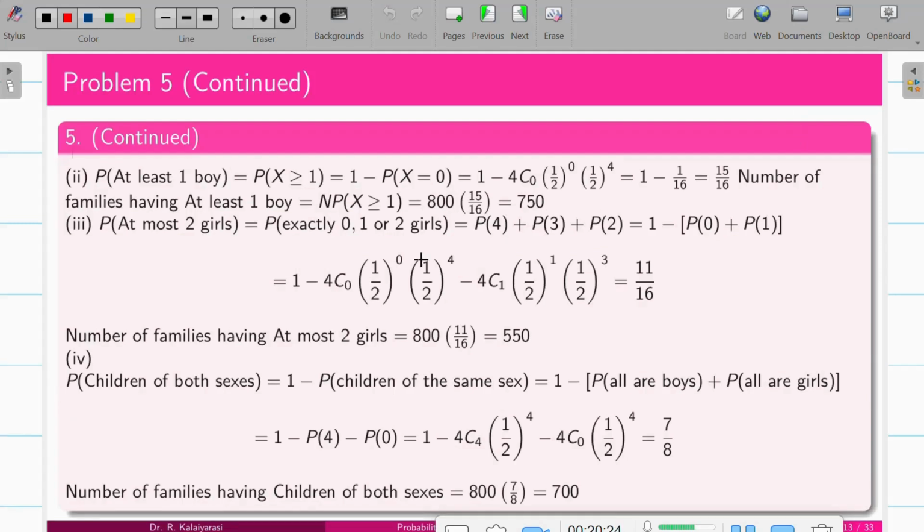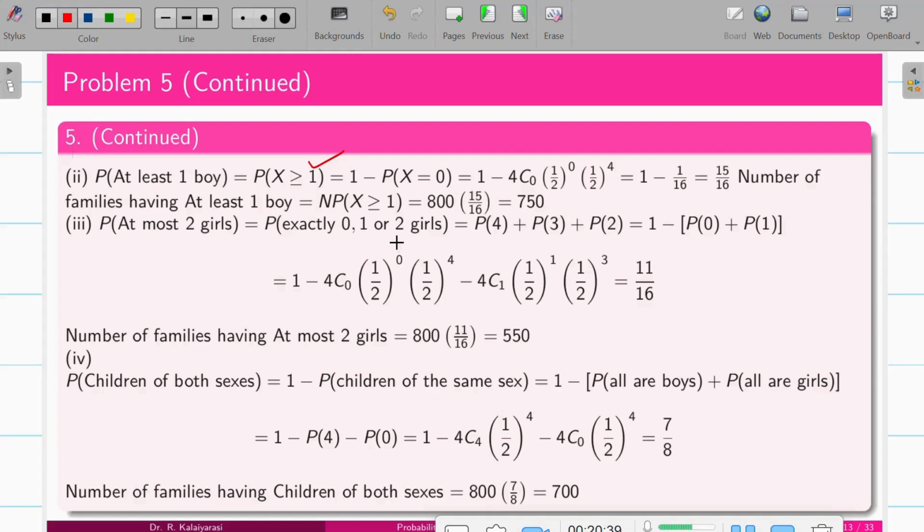So at most one boy. The probability of X greater than 1, so it is greater than 1, is 1 minus P of X equal to 0. Use it in the binomial formula and we'll get 15 by 16, and you have to convert it for the 800 families. So it will be 750.